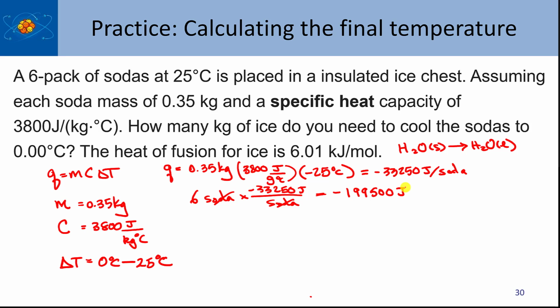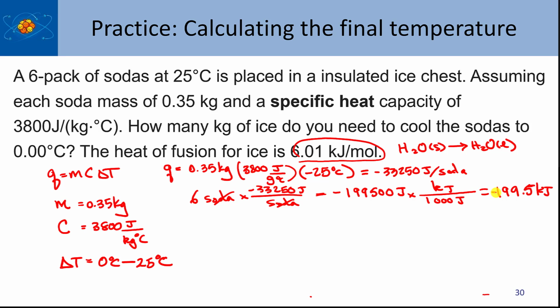So it's quite a bit of energy. Okay, so let me convert this number into kilojoules, and I'll explain why I'm doing that in a second. There's 1,000 joules per kilojoule, and so that gives me negative 199.5 kilojoules to cool down that 6-pack.